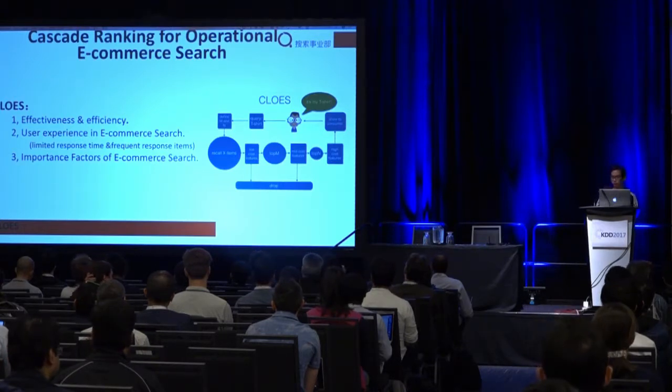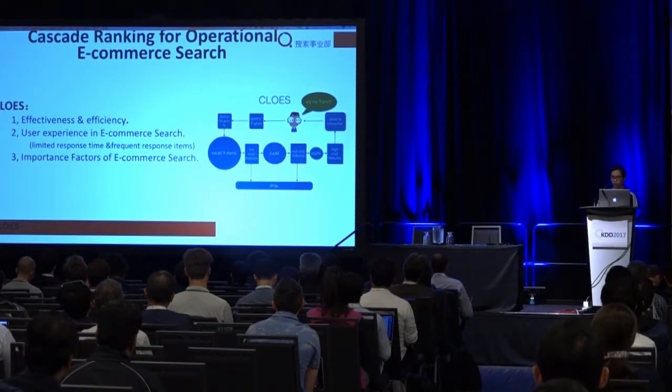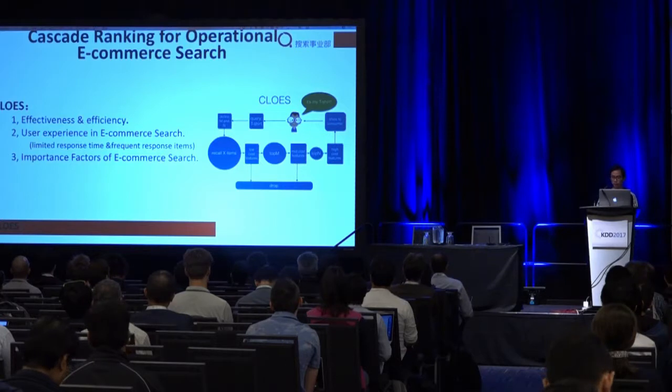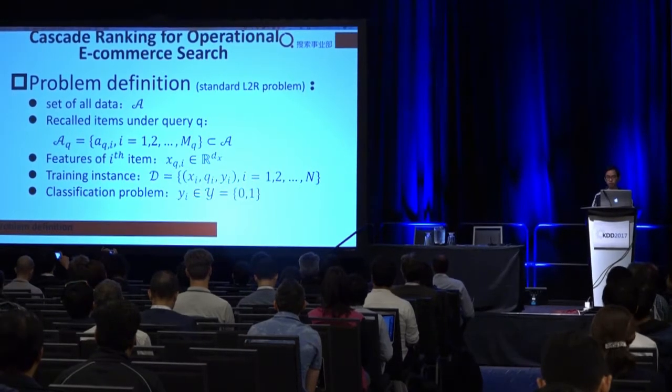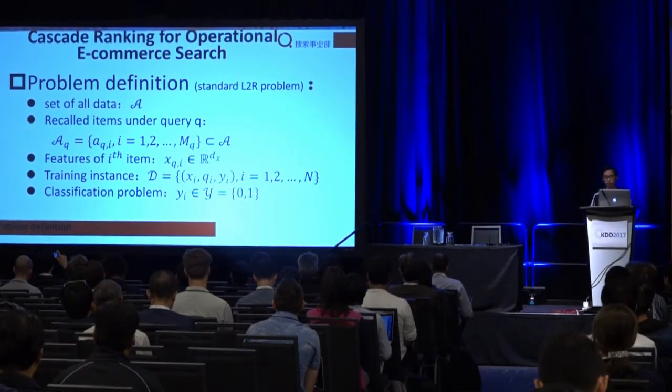In the picture, there are 3 stages, but actually there may be 4, 5, and so on. And we try to optimize it, but not in a heuristic way. We formally describe our problem as a 2-class classification problem in a standard learning to rank setting.